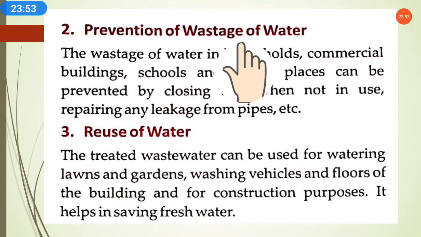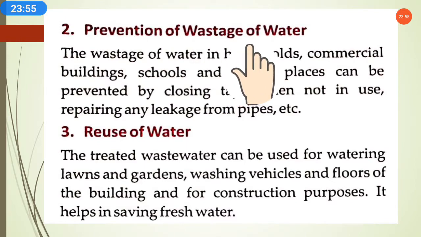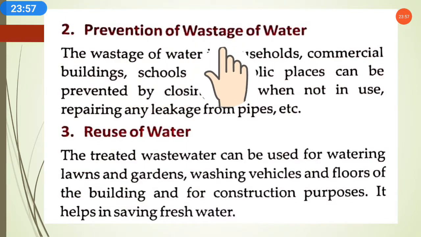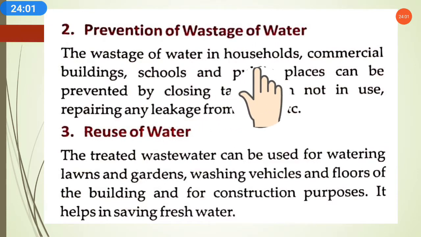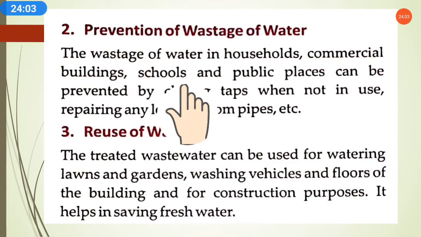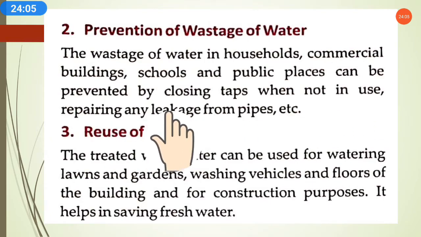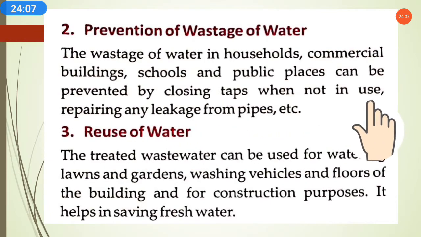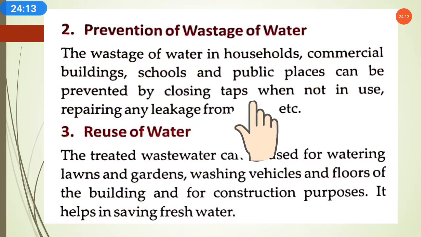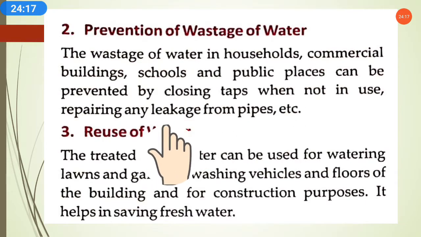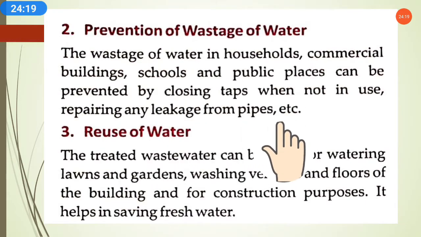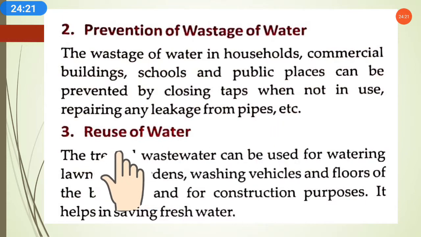We should waste less water; we should prevent water from being wasted. The wastage of water in households, commercial buildings, schools and public places can be prevented by closing taps when not in use. We should close the tap when we are not using water. If we make this a habit, and repair any leakage from pipes, this way also we can save water. Third is reuse of water.